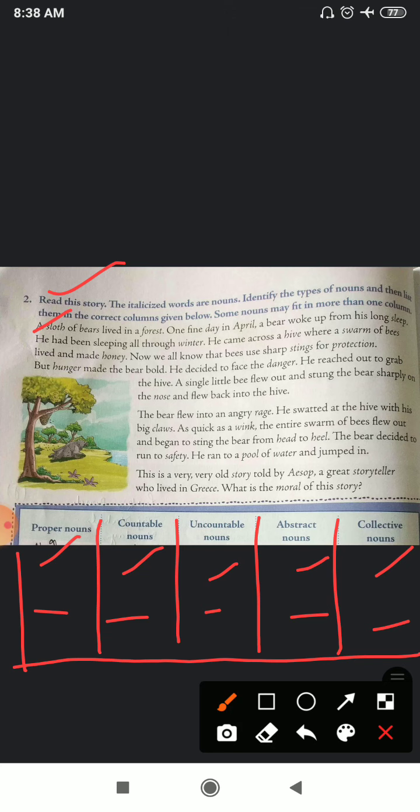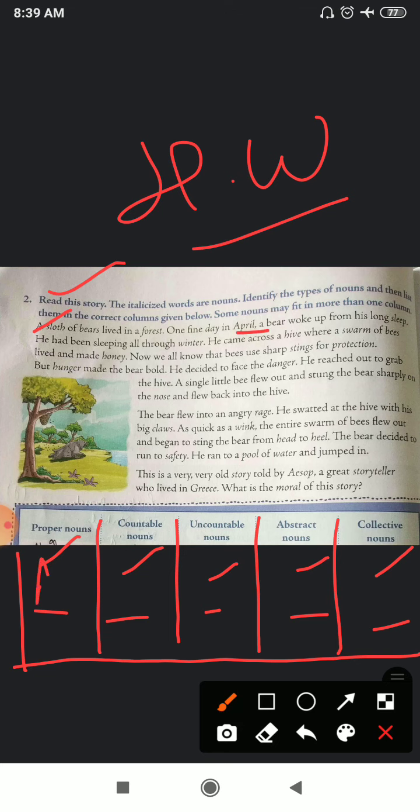So student, you have to find out the words which will come in proper nouns, countable nouns, uncountable nouns, abstract nouns, and collective nouns. So this is your homework. I'll give you one example, like the word April. In the first line, the word April will come in proper noun, right? Proper noun में क्यों आएगा? Because it is the name of a month, so it will come in proper noun. In the same way, you have to read all the lines and then you have to find out the words which will come in proper noun, countable, uncountable, abstract, and collective nouns.